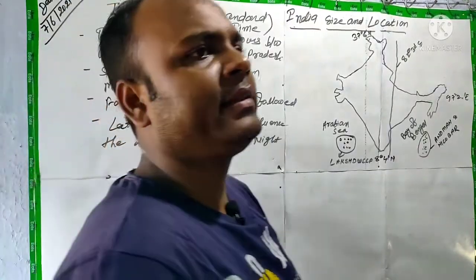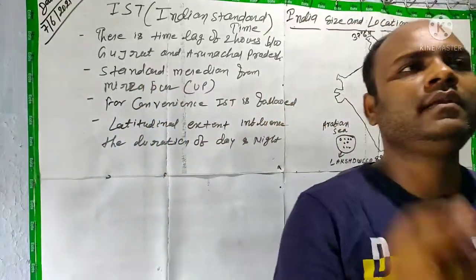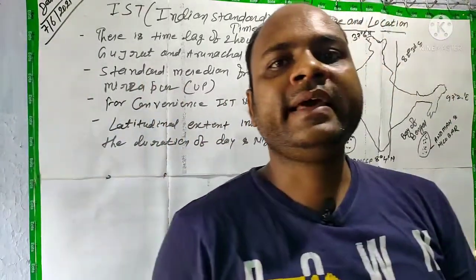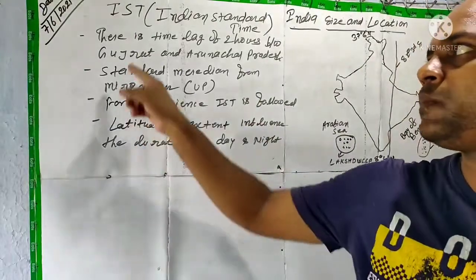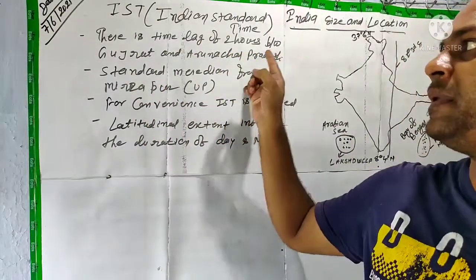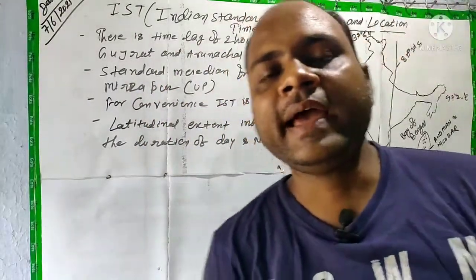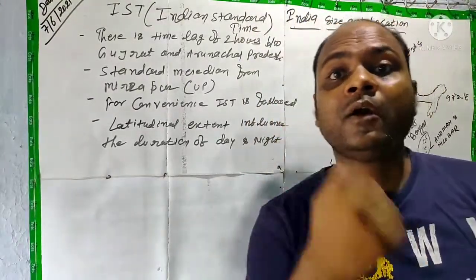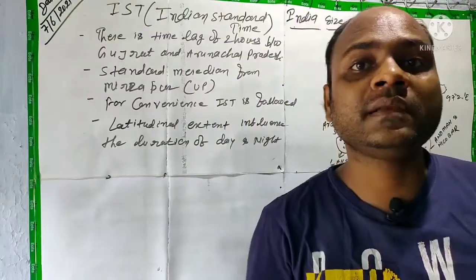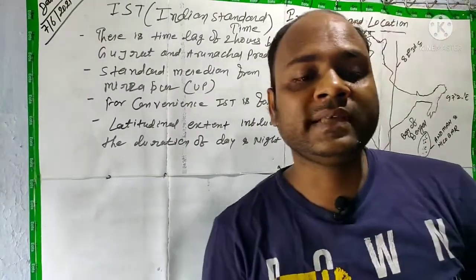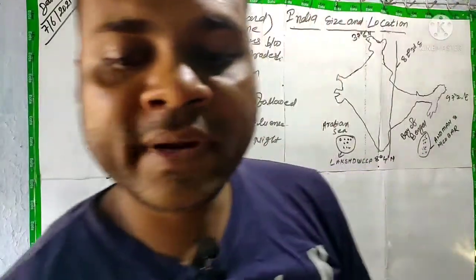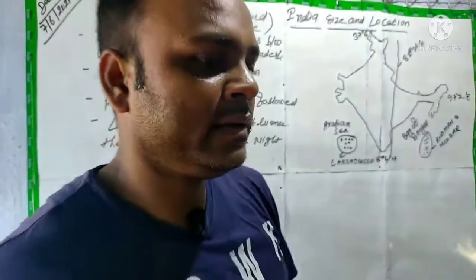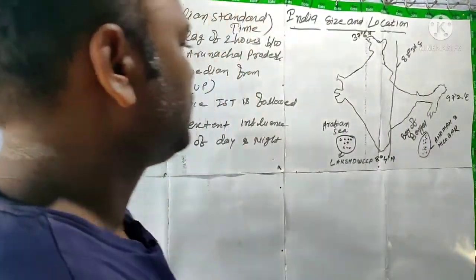So there was a statement which has been mentioned that there is a time lag of 2 hours between Gujarat and Arunachal Pradesh. Why is there a time lag of 2 hours between Arunachal Pradesh and Gujarat? What is the main reason? And how can you prove it?